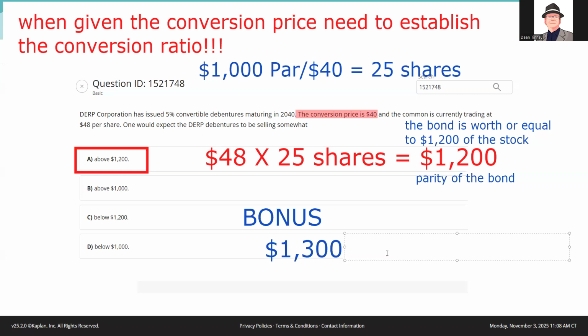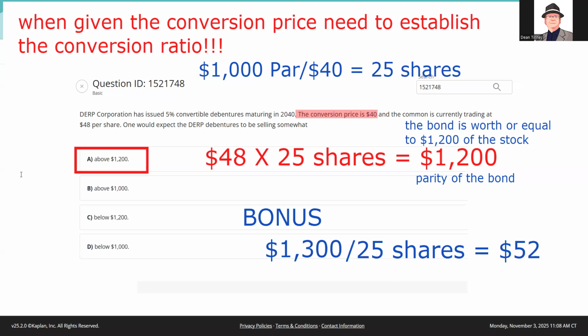This would be called parity of the common. We just go the other direction. We divide by 25 shares, and that too could be the test question. I'll take 1,300 divided by 25, and we find out that 52 is what we'd be paying for the stock. Right now, the stock is 48.